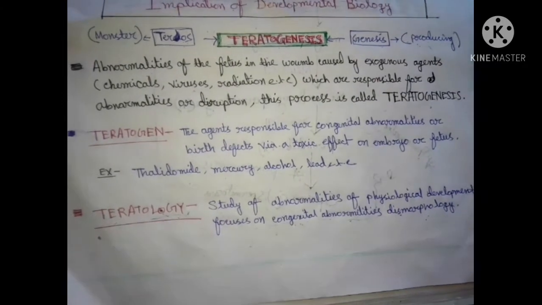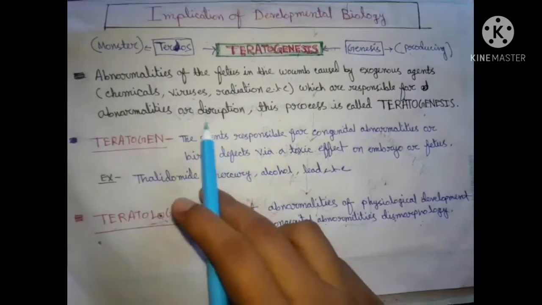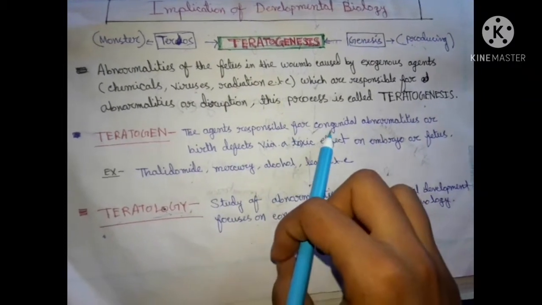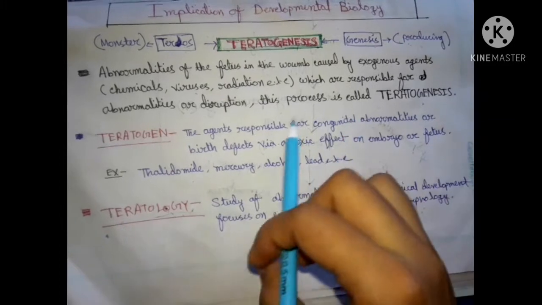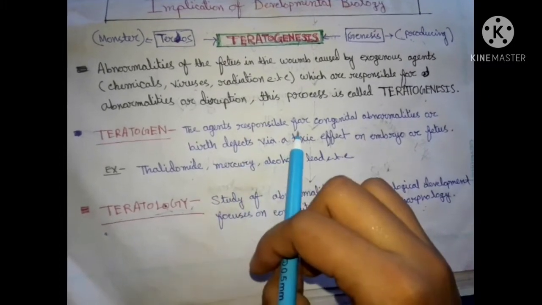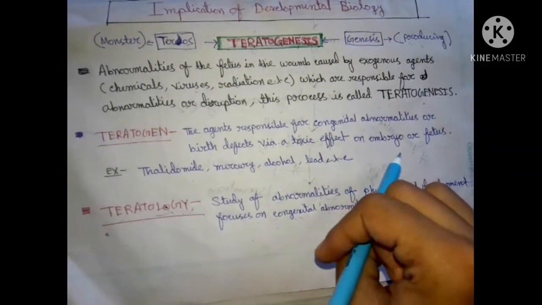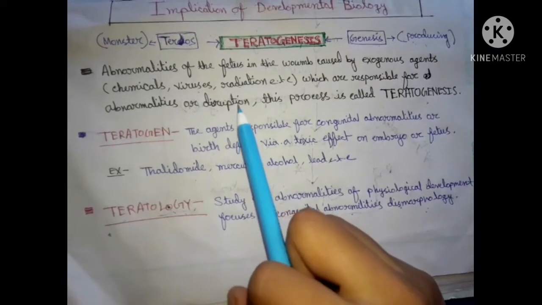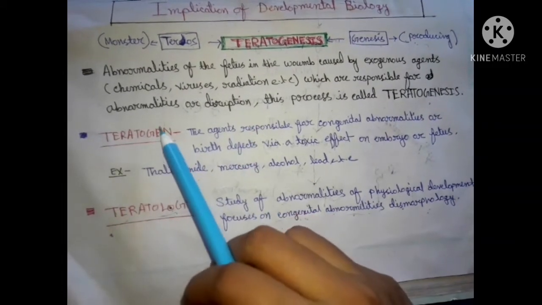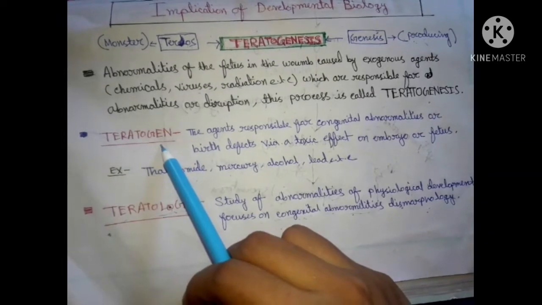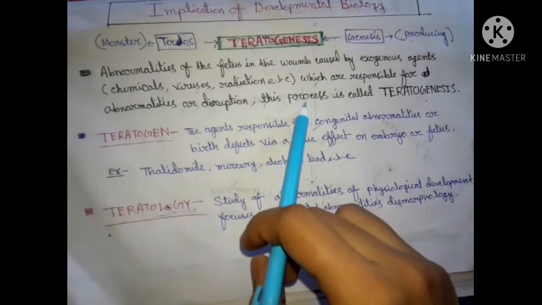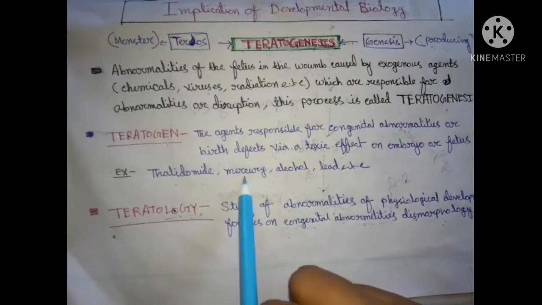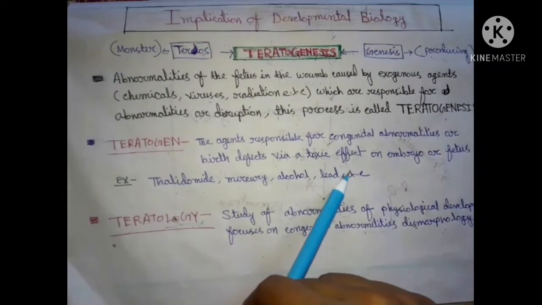Now, what is teratogen? Teratogen is the agent responsible for congenital abnormalities or birth defects via toxic effect on the embryo or fetus. It means teratogen is the causative agent; through this teratogen we can produce teratogenesis. Examples are thalidomide, mercury, alcohol, lead, etc.